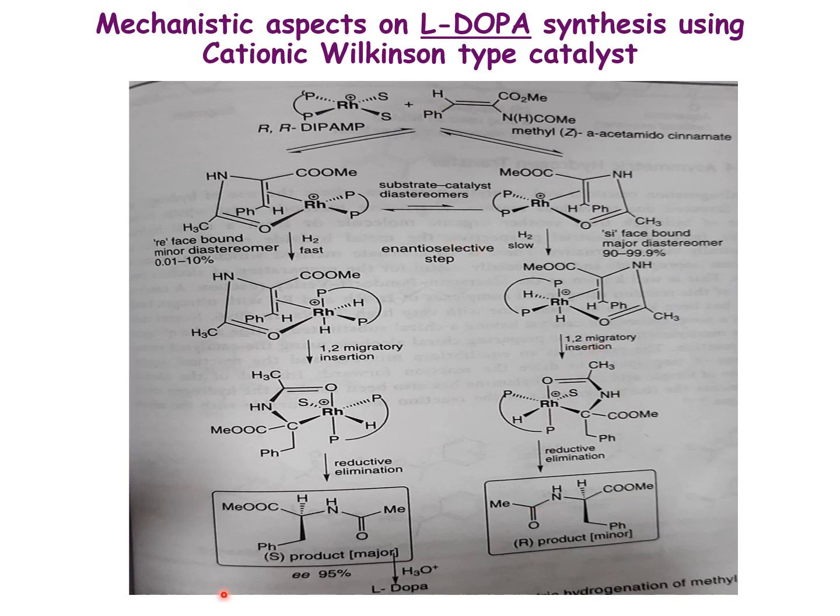So we are able to get an enantiomeric excess of L-DOPA using this catalyst due to the formation of the Re face intermediate, which is 580 times more reactive.